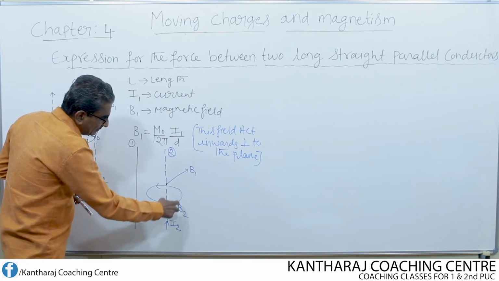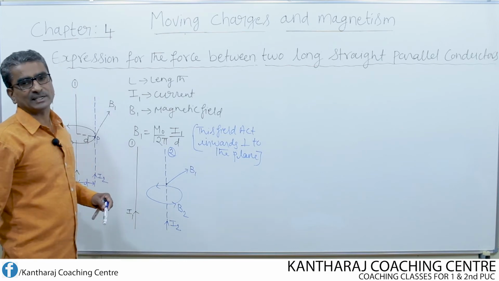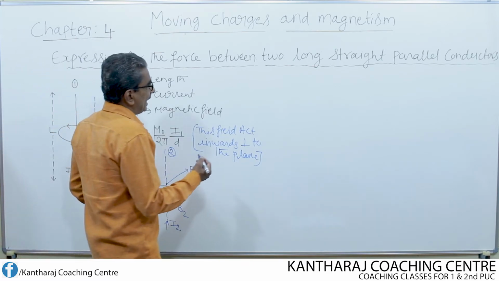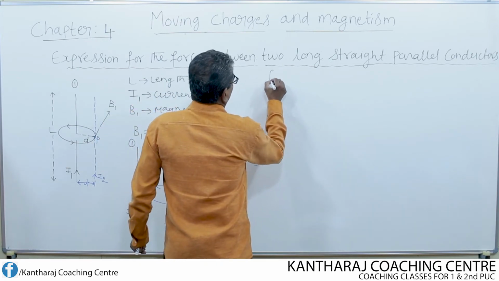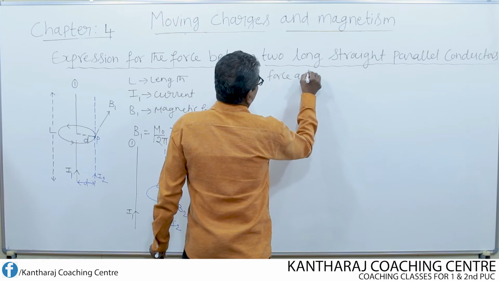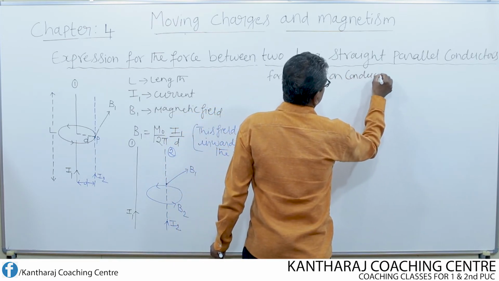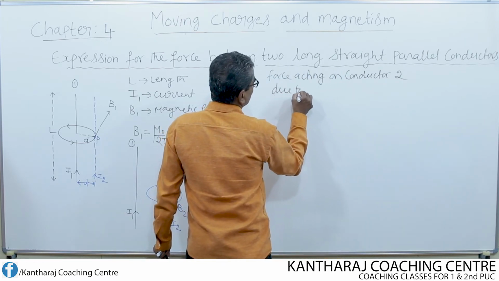Due to the interaction between these two fields, now a force acts on the second conductor. What is that force? Force acting on conductor 2 due to current